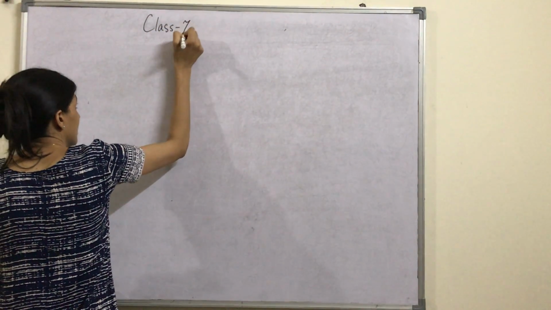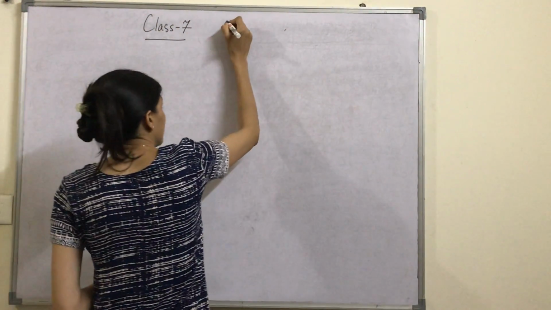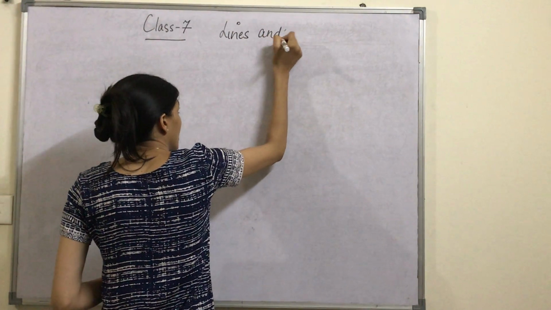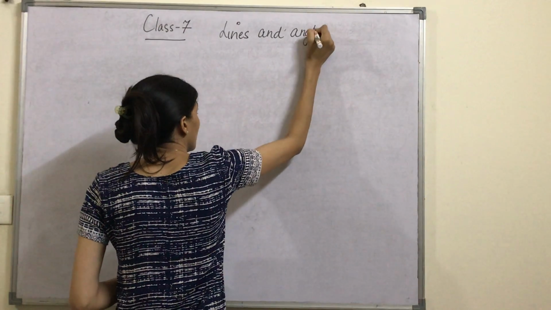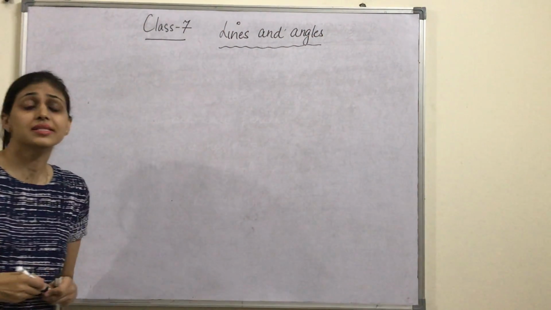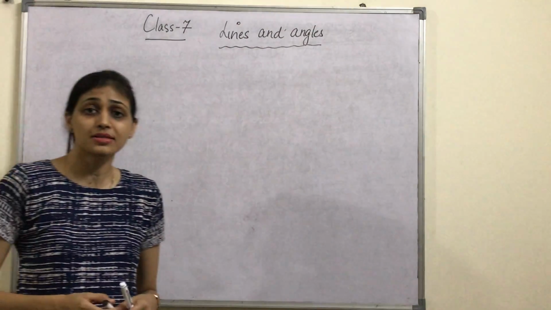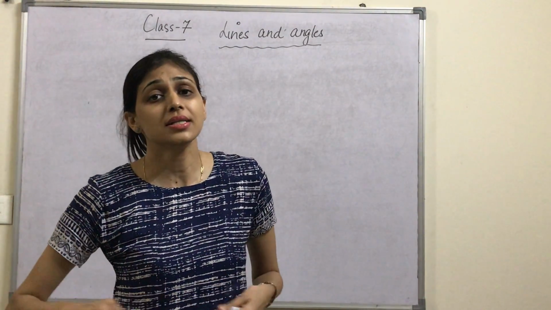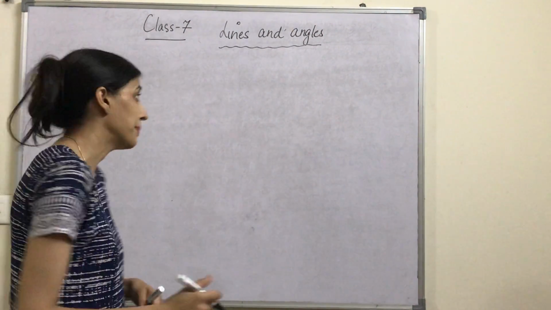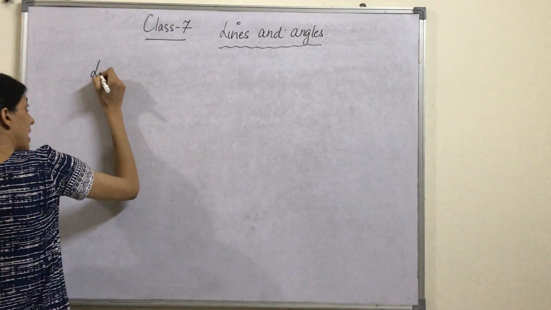It's a class 7th topic, lines and angles. Now the first thing we need to understand in this topic is, what do you understand by a line segment and a ray? First of all, line.